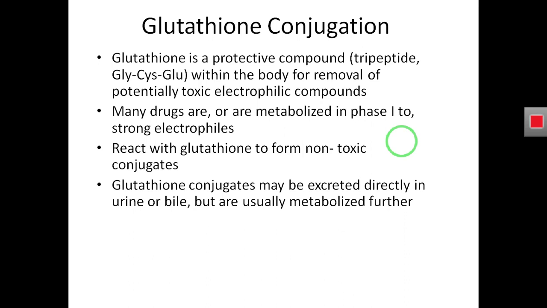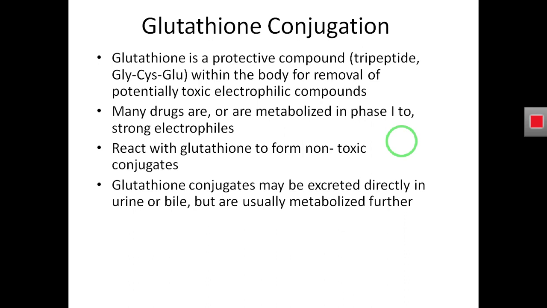So what will happen if the drug is in radical form? Many drugs, when we consume them, convert into free radical form in our body. This free radical drug will form a conjugate with glutathione, which is a natural endogenous antioxidant in our body. It is a protein in nature.